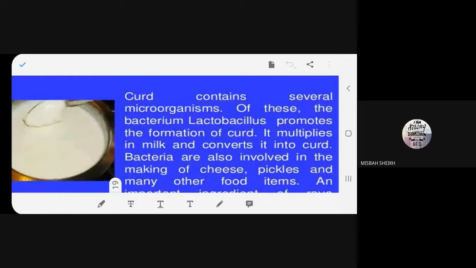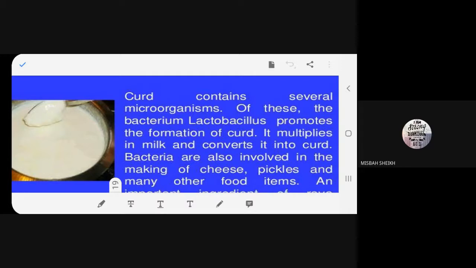Now, what is curd, by the way? It has got many types of microorganism. Out of that, the useful microorganism that we're going to talk about is the bacterium Lactobacillus. That helps the formation of curd. How? First we take milk, isn't it?